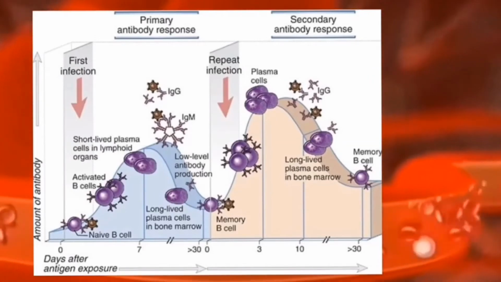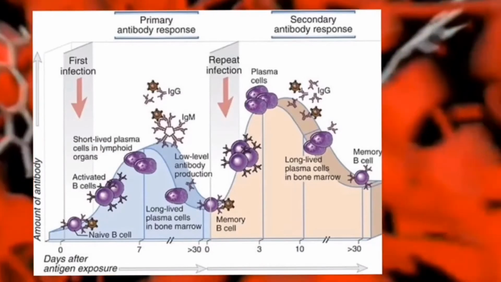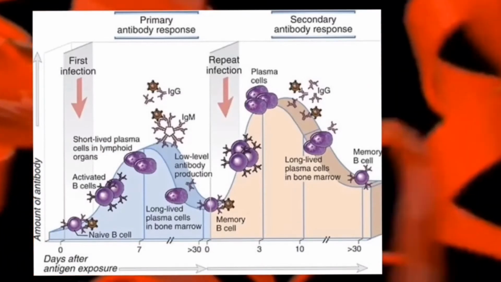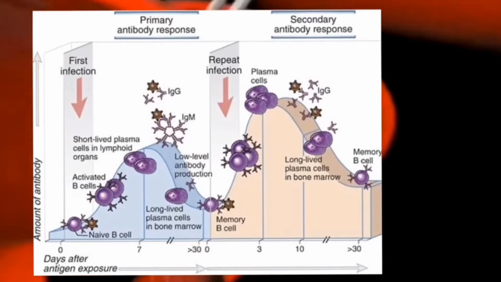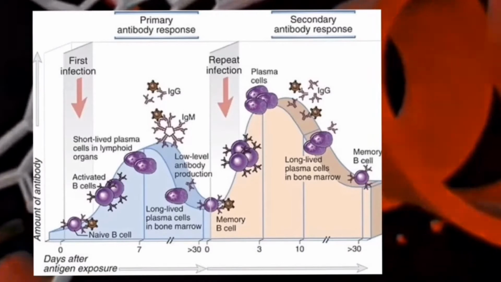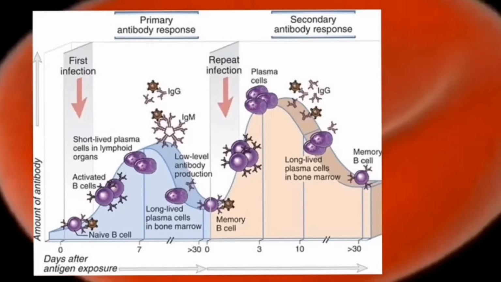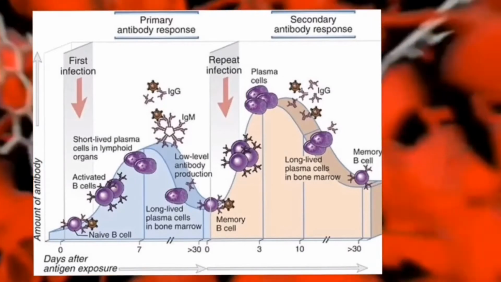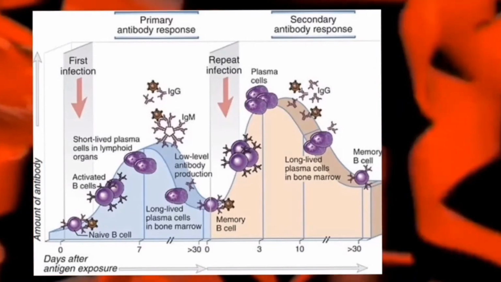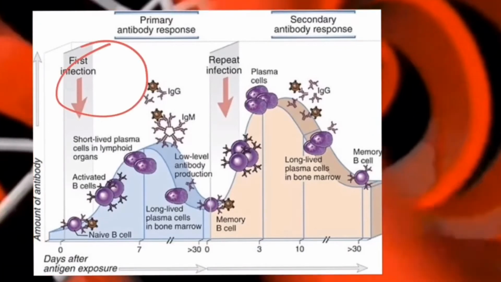We are going to start some scientific news and some research related updates. When you get any infection, there are two types of immunological activity that happen in your body system: primary immunological activity and secondary immunological activity. When you encounter a virus, bacteria, or any infectious particle for the first time, you get the primary type of response.